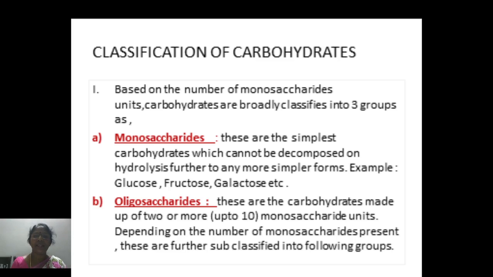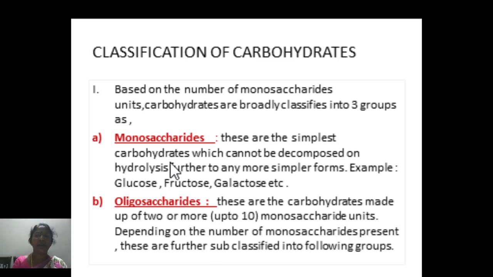The first criterion is based on the number of monomeric units or monosaccharides. If you look at the term monosaccharides, mono means single, saccharide indicates sugar, because the word saccharin refers to the substances which are sweet in taste. Now, coming to the classification, based on the monomeric or monosaccharide units present, carbohydrates are broadly classified into three groups.